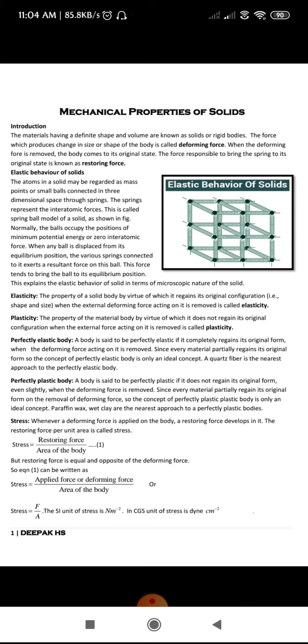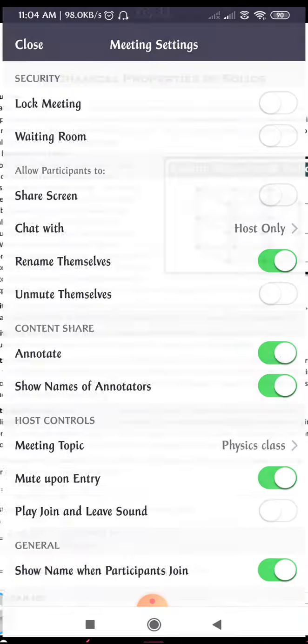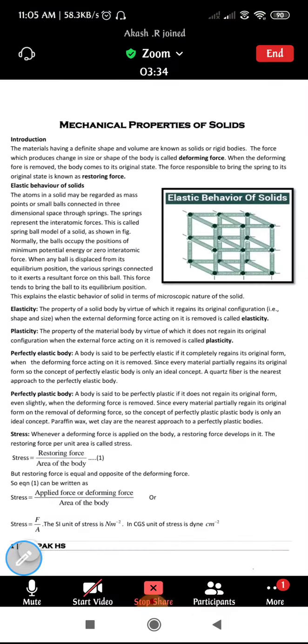Similarly, plasticity is where, once you remove the deforming force, the body fails to regain its original configuration. That is called a plastic body, and we say the body doesn't have the elastic property. So that was regarding plasticity and elasticity.